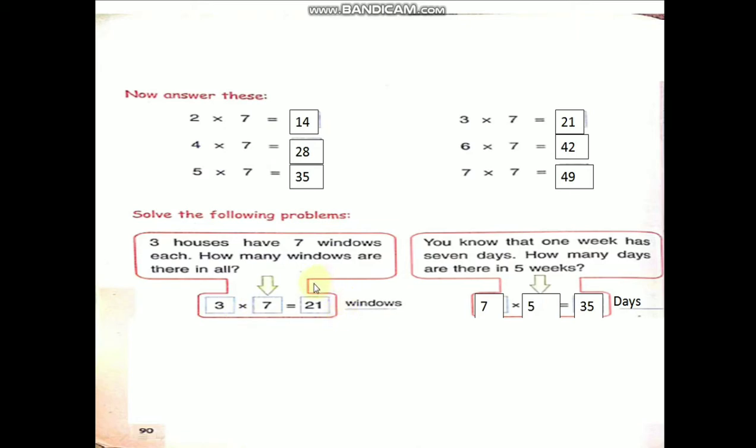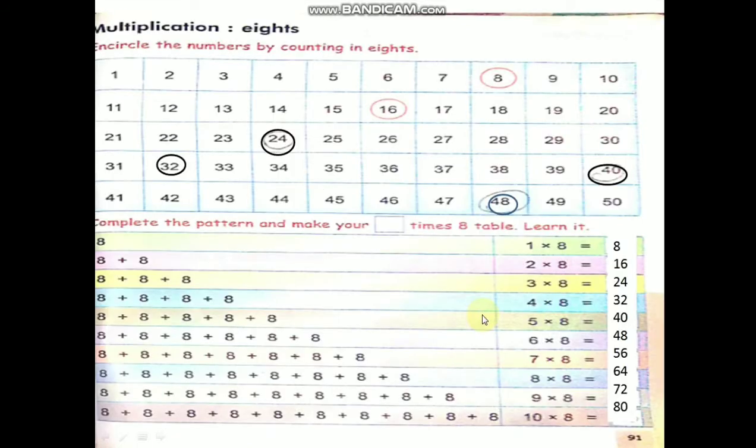In 3 houses, how many windows? 21 windows. Okay children, you know that 1 week has 7 days. 1 week, how many days? 7 days. How many days are there in 5 weeks? In 5 weeks how many days? What do you have to do? 7 days, 7 into 5 weeks. 7 5s are 35 days. Okay children, you have to do multiplication. Learn the 7 table.